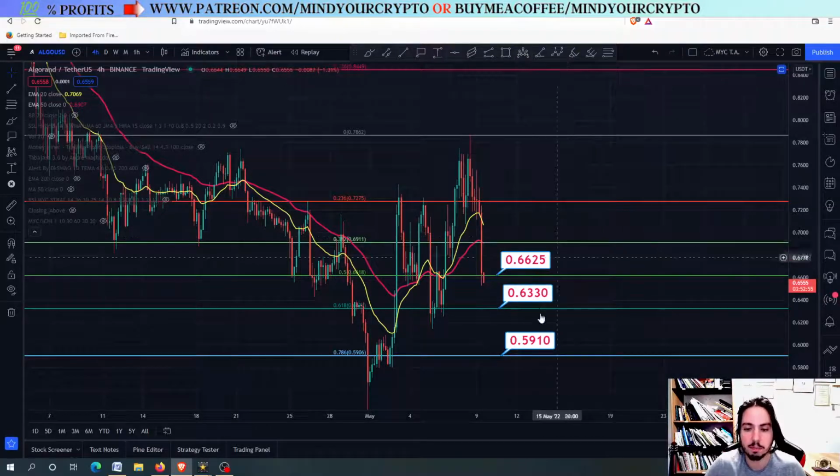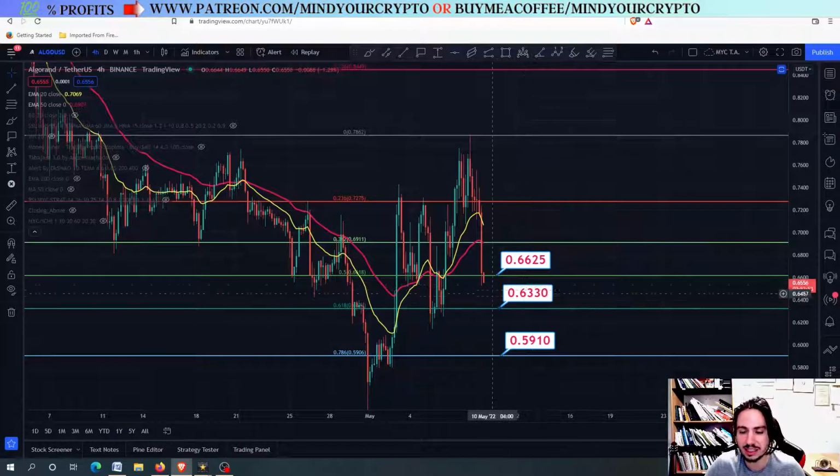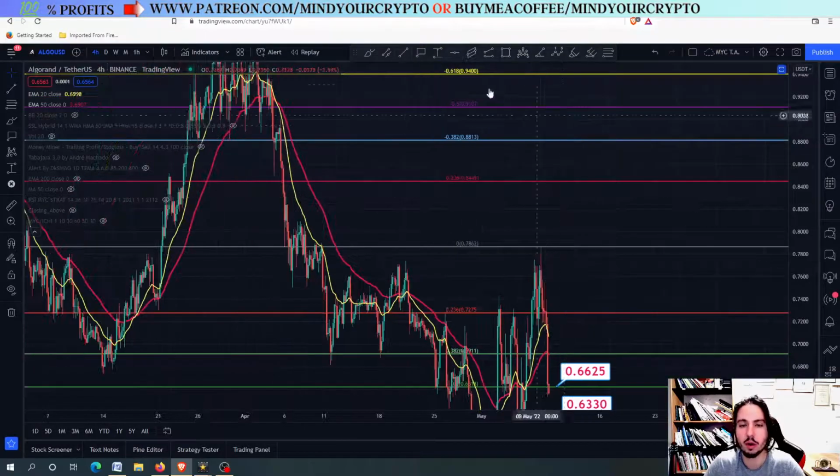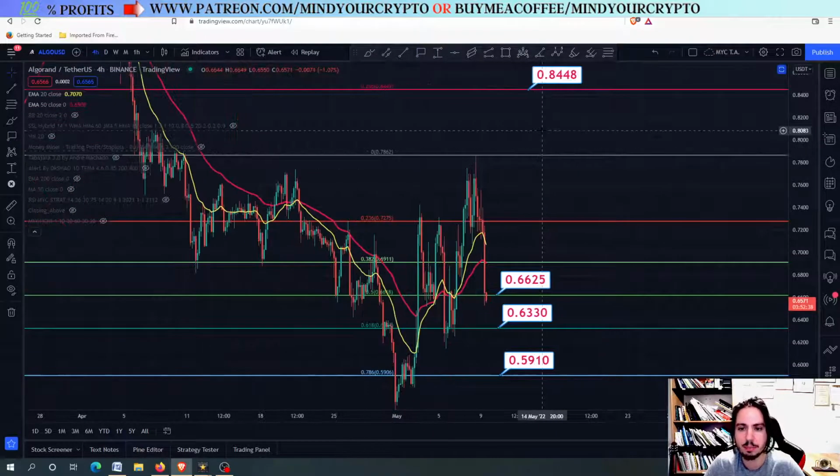So important lines to hold: 0.66, 0.6330. If Algorand does not hold that, we are going to 0.59, which is the last support level. Eventually, the next price targets, if we go higher and follow the weekly bullish RSI, so Bitcoin will go higher as well, is the 0.8448, and then we can progress through the next targets.